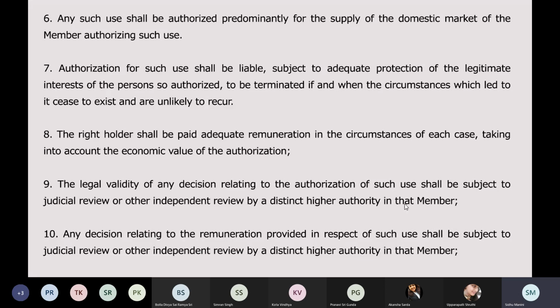Right now, COVID is at its peak, and I have obtained a compulsory license from a person who invented a medicine. Let's take an example of a medicine, because there is no medicine for COVID yet. So he has created a medicine which can successfully cure COVID, and I took the compulsory license for it.